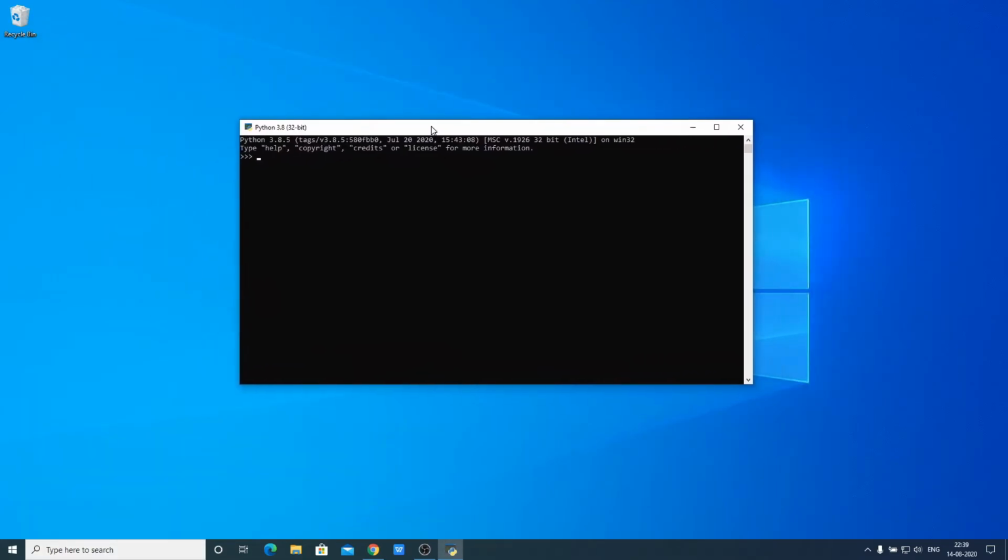This is the interface of the Python application. This is basically your command prompt interface. Here you can write your Python command to run your Python program. Let me show you how you can print hello world using the Python programming language. For that, simply write print. Between the parentheses, just write double quotes, and here just write your statement. I want to print hello world. Let me write hello world. Now to run this program, simply press enter. Here you can see hello world.